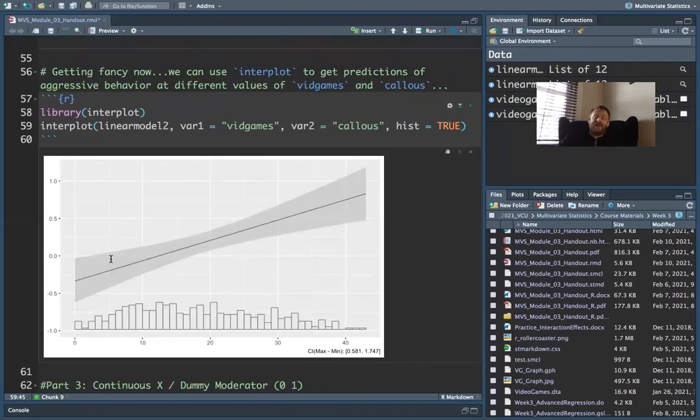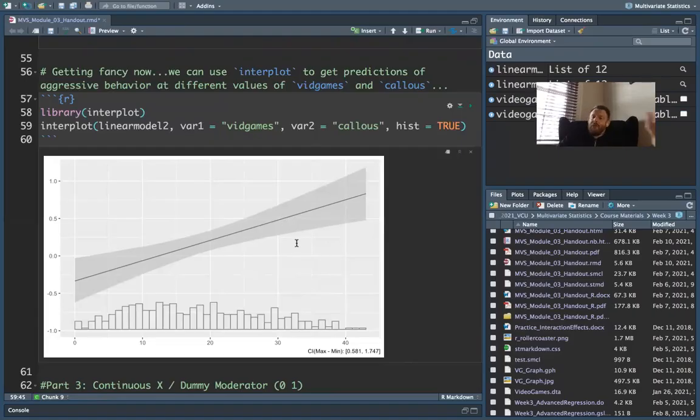If moderation did not exist in this model, we would have a perfectly flat line that overlapped with 0 the whole time, because that means that the slope of video games does not change depending on what level of callous you are. The fact that it changes is what is telling the interesting story.